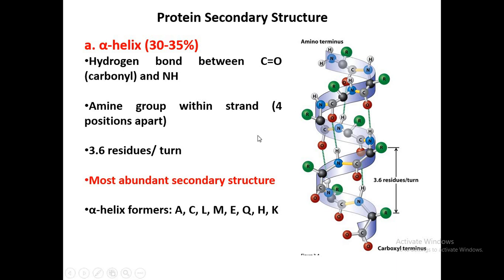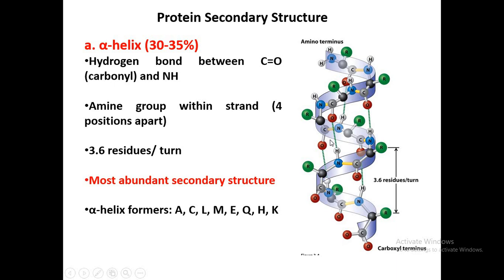So what are the other characteristics of alpha helix? In the alpha helix, a hydrogen bond is formed between the oxygen of the carbonyl and the hydrogen of the amide group. We can see here, this is the carbonyl oxygen. It is forming a hydrogen bond with the hydrogen of the amide group.